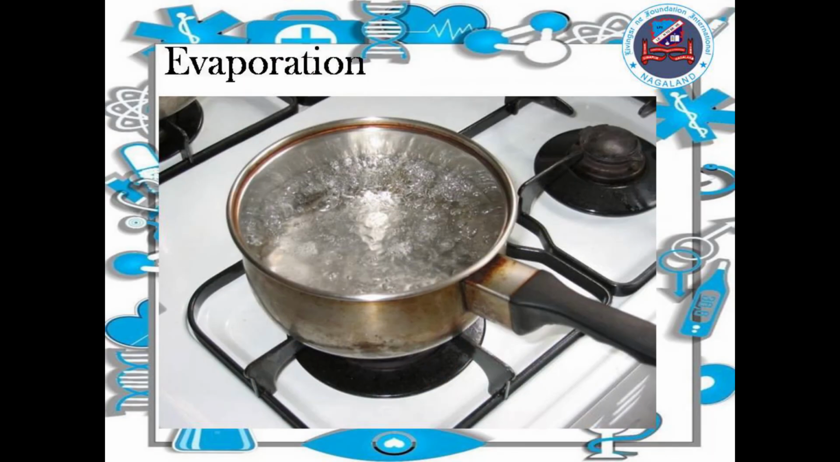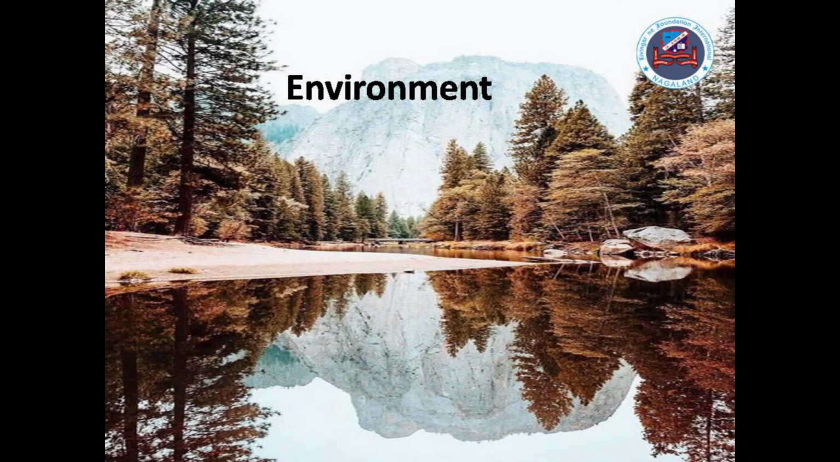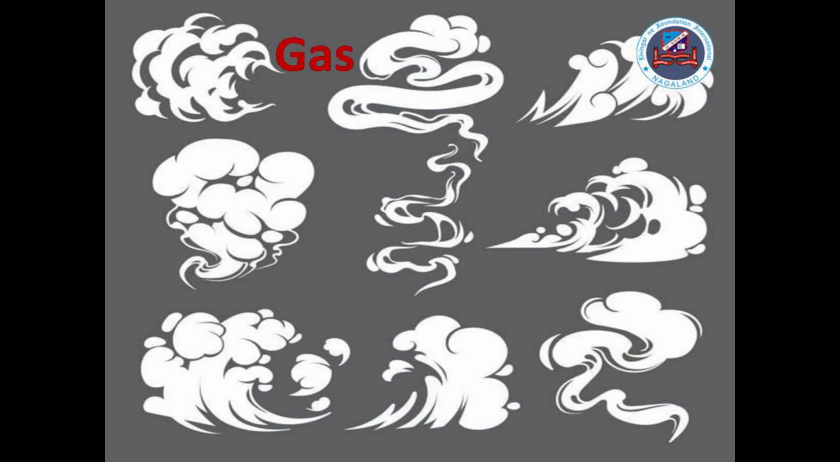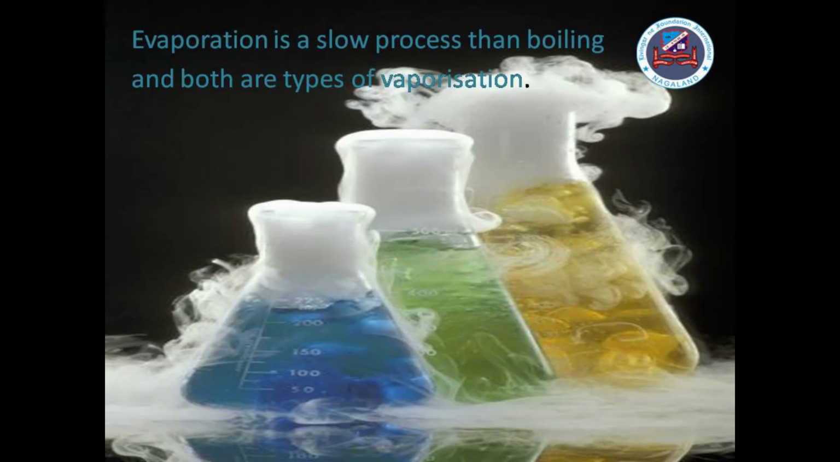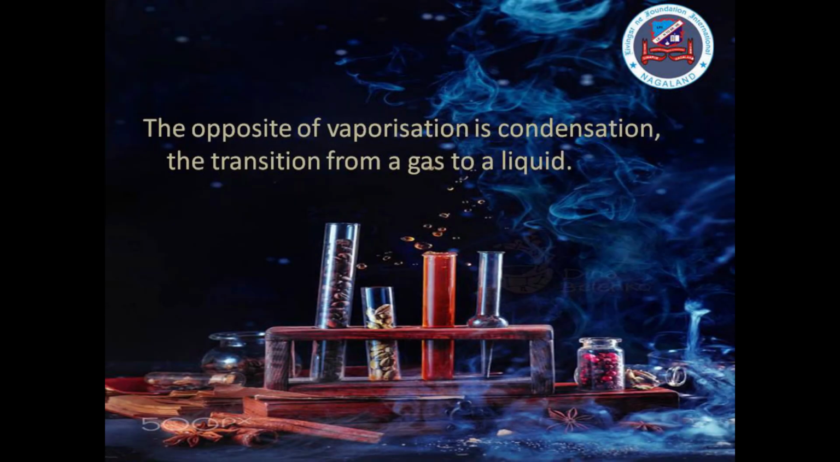Water standing in a pan that has not been heated by anything other than the environment can also turn into a gas. This is evaporation. Only the particles on the surface have enough energy to change from a liquid to a gas. Hence, evaporation is a slower process than boiling, and both are types of vaporization. The opposite of vaporization is condensation, the transition from a gas to a liquid.